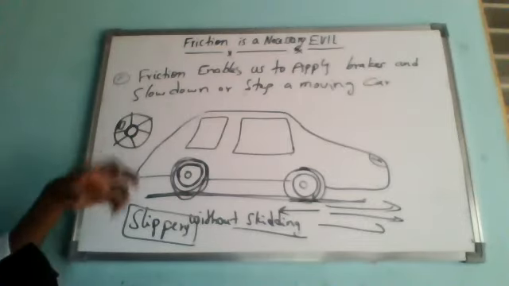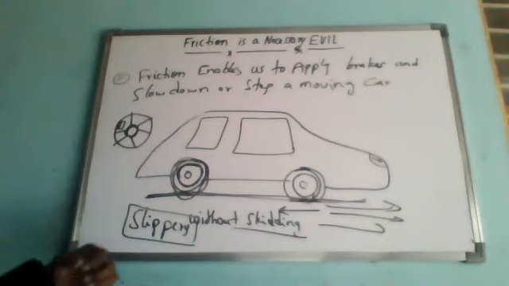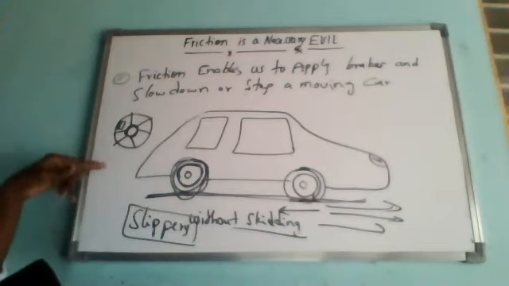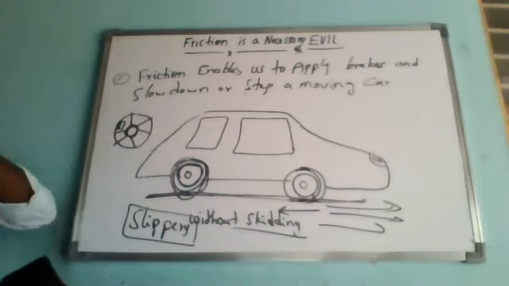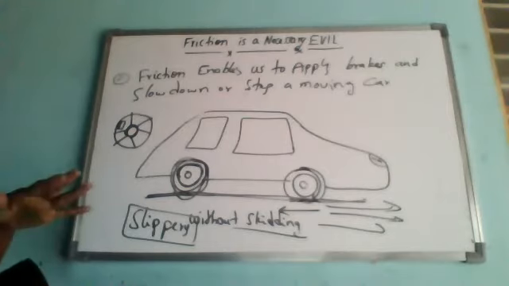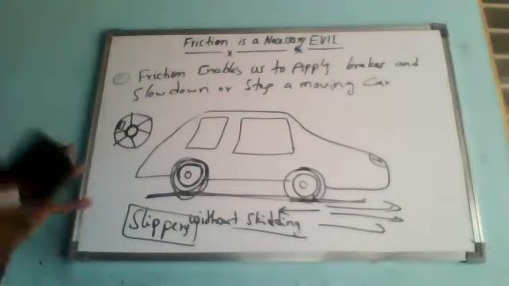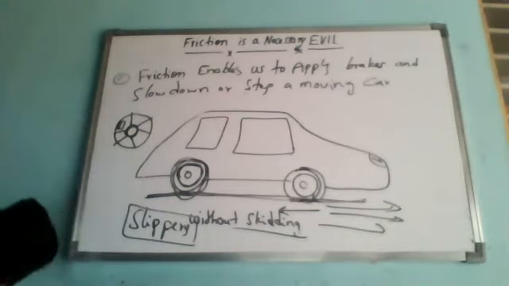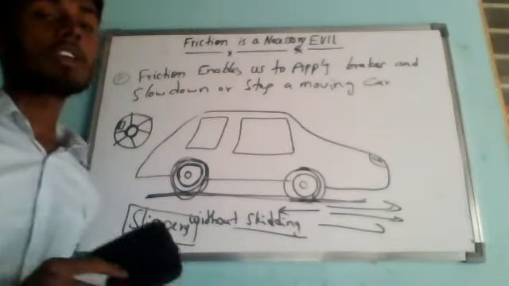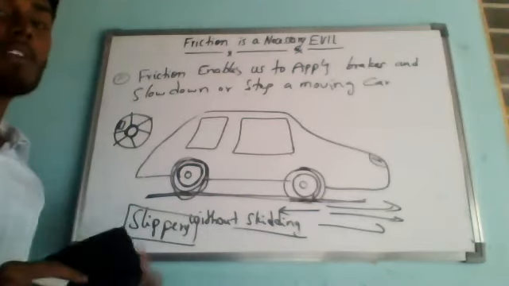Whenever you need to slow down or stop, if you press this brake, the brakes will press tightly on the wheels. Understand? They will stick to the wheels, so automatically the wheels will slow down or stop. So here also, the brakes of a car work by friction.